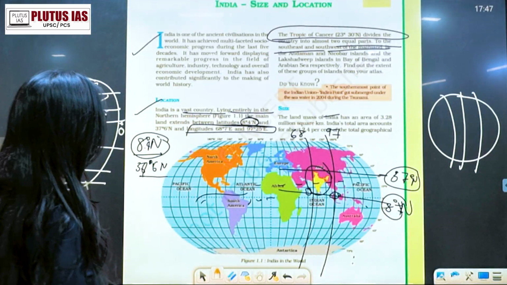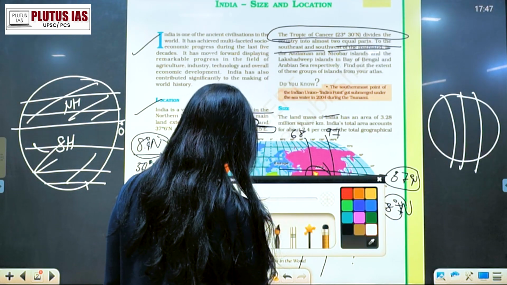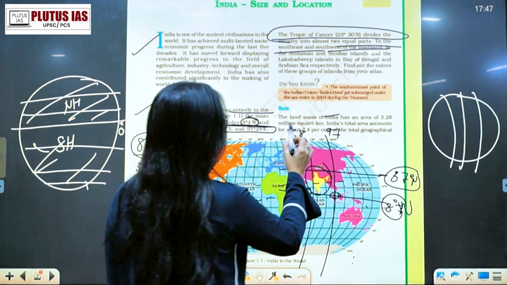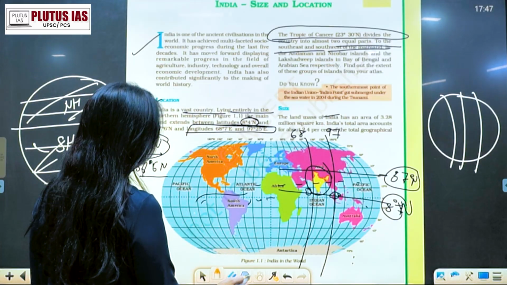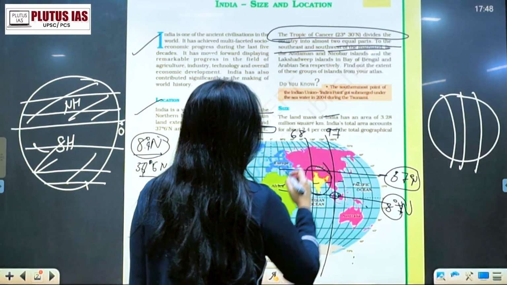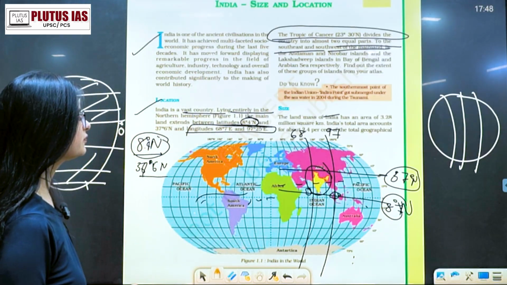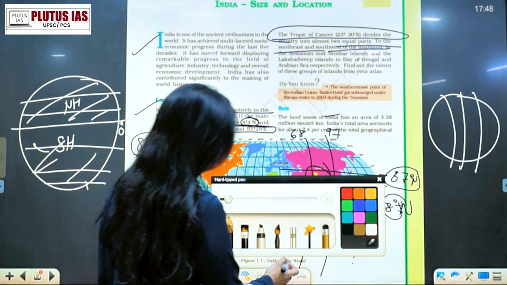Next is the size. What is the size of India? The landmass of India has an area of 3.28 million square kilometers. India's total area accounts for 2.4% of the total geographical area of the world. What do we mean by this?